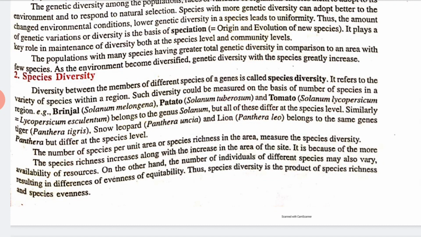Understood? Now the number of species per unit area, or species richness in the area, measures the species diversity. So the species richness increases along with the increase in the area of the site. It is because of the more availability of resources, right? Yes. So this is about species.